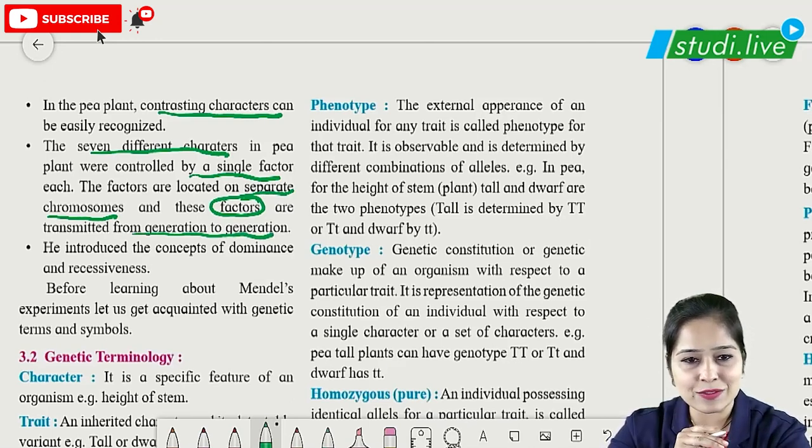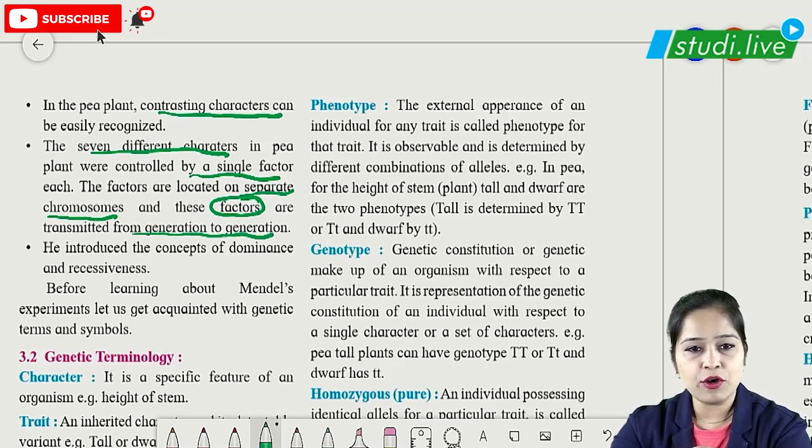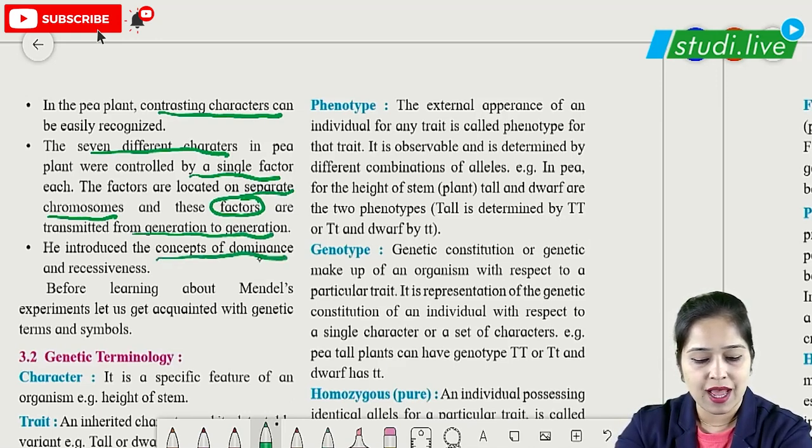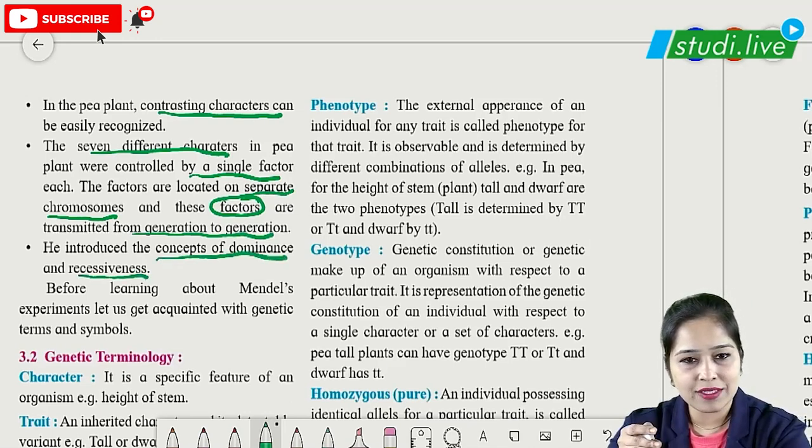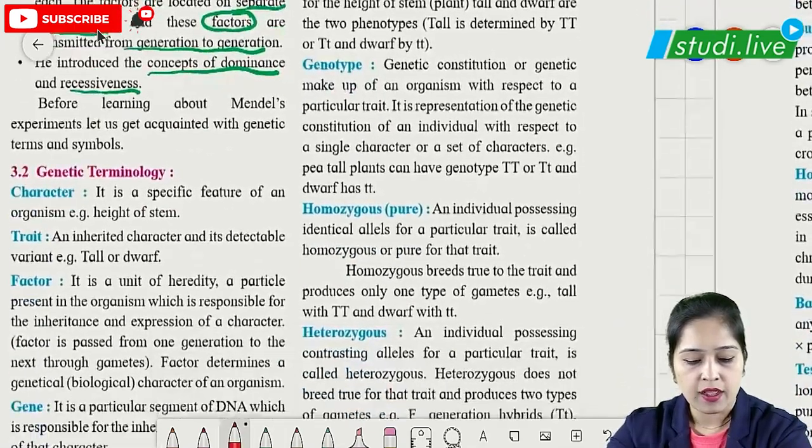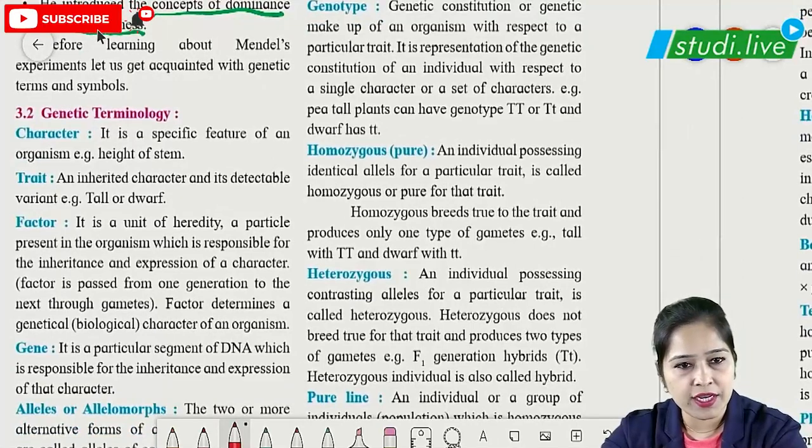So using these concepts, Mendel introduced the concept of dominance and recessiveness. Dominance means the character which gets expressed in the first generation, and recessive means the character which is not expressed in the first generation. Let us see ahead the genetic terminologies which need to be studied.